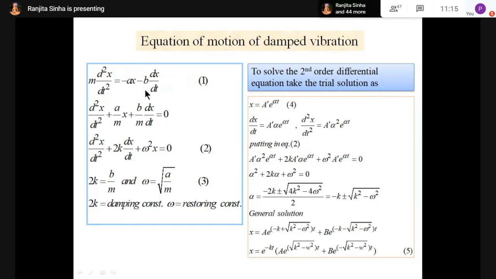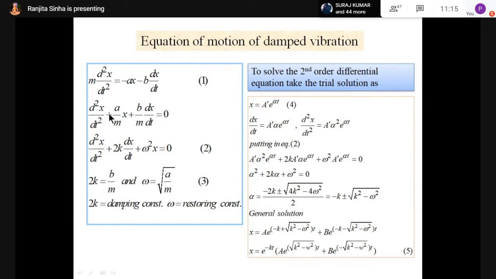So force is divided in two parts. Two types of forces are there: one is minus ax and the other is minus b dx by dt. So one is restoring force and another is damping force. So total force is divided in these two. Now putting it as equation number 1.